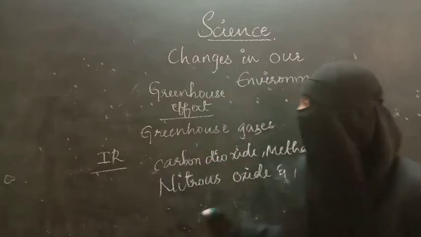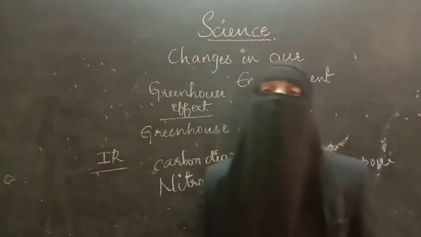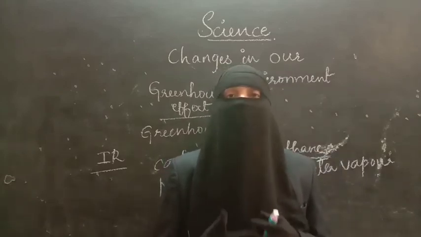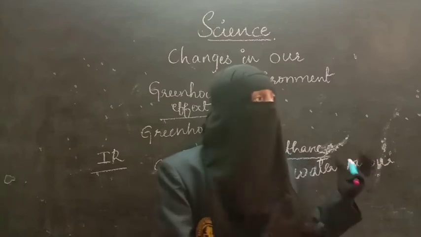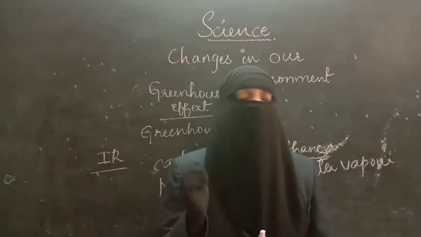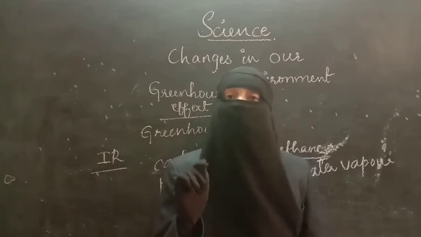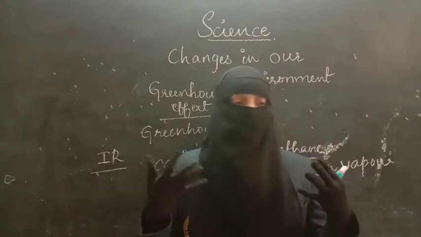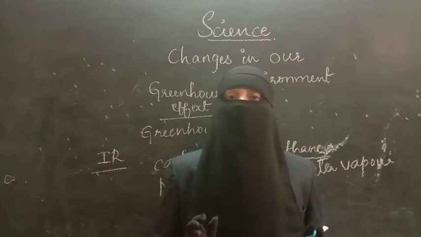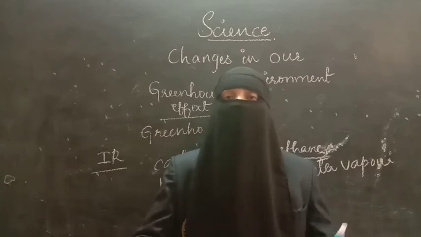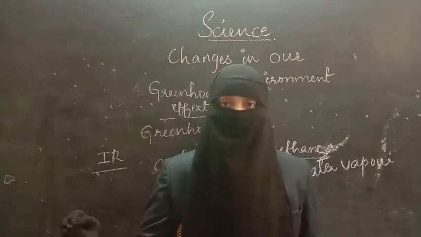So the next one is methane. From where do we get this methane gas? Actually, methane is a natural gas. How does it come into the air? The herbivores, the grass-eating animals, when they eat, digestion takes place in their digestive system. After that, in the excretion process, they will release some gases.